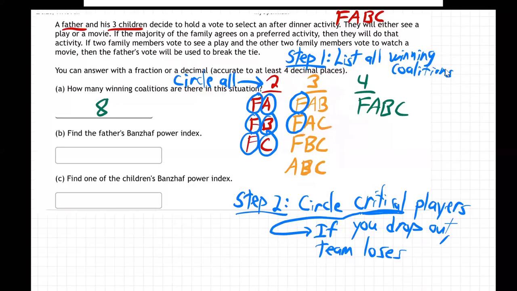How about down here? Father drops out. Same deal, huh? Father drops out. They've only got 2 and they don't have father, so they lose. So father's critical. They have to have father on this team.